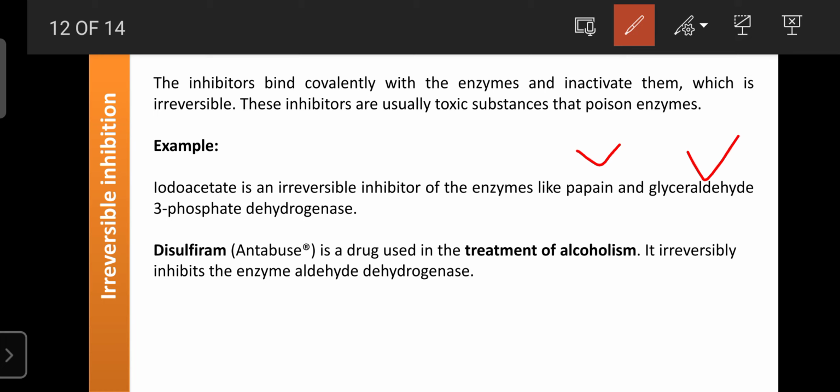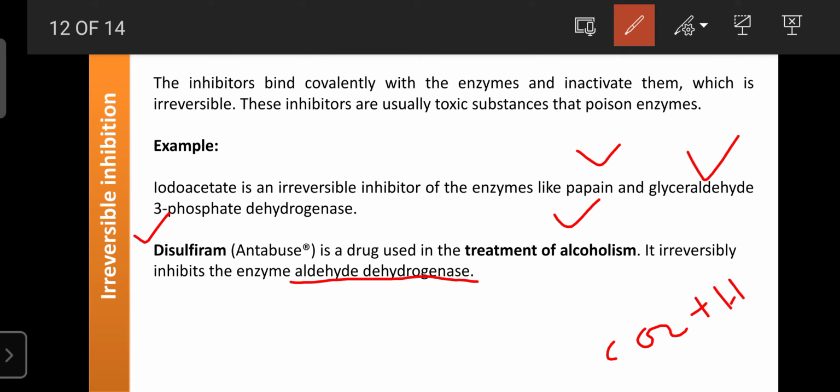Such inhibitors are known as irreversible inhibitors. Another example is disulfiram. It is a drug used for the treatment of chronic alcoholism. This drug mainly inhibits one enzyme, known as aldehyde dehydrogenase, which is required for the metabolism of alcohol. Alcohol is metabolized into aldehyde in the presence of alcohol dehydrogenase. Then aldehyde is metabolized by aldehyde dehydrogenase, which converts it into water and carbon dioxide.